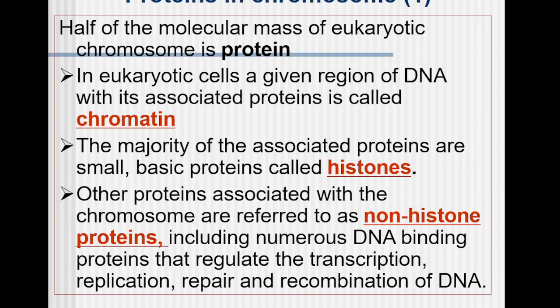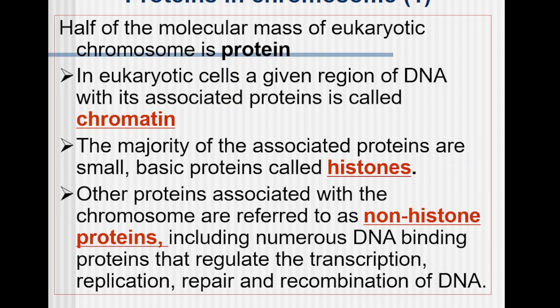It is not so that only histone proteins will interact with the DNA. While studying replication and transcription, we will discuss all these things. Other proteins do interact with the DNA, but the majority of the proteins involved in compaction are histone proteins.